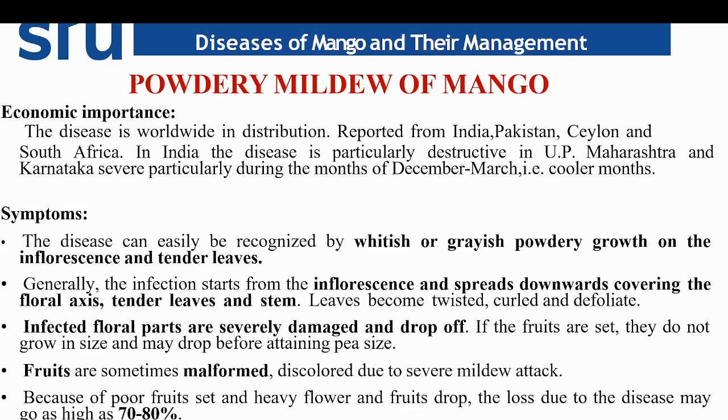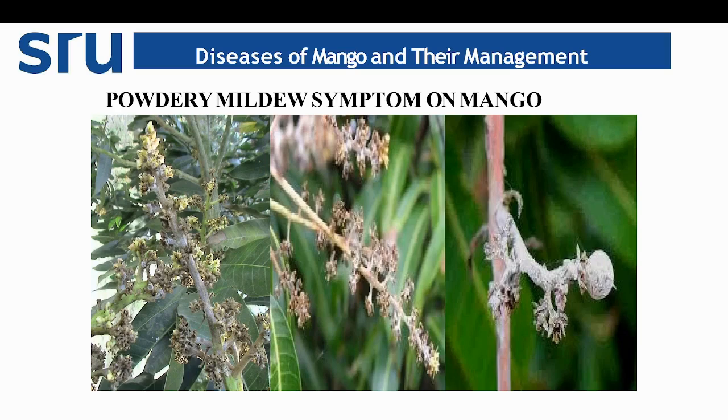If fruits are set, they do not grow in size, and they may be dropped before attaining peak size. Fruits are sometimes malformed and discolored due to severe mildew attack. Because of poor fruit set and heavy flower and fruit drop, the loss due to the disease may go as high as 70 to 80%. So these are images representing the whitish powdery growth on the affected inflorescence, and on the affected young immature fruit also. It will cause severe fruit dropping and severe defoliation.